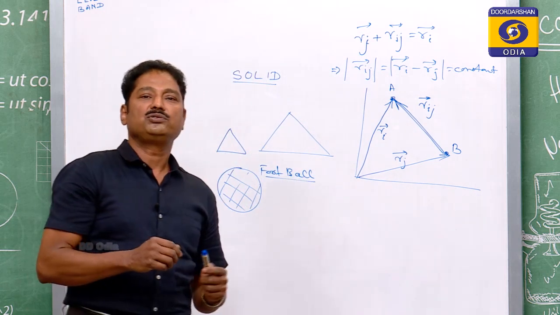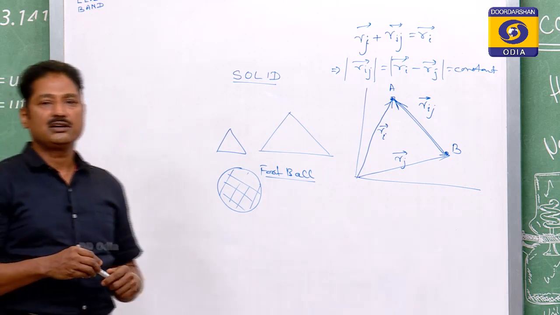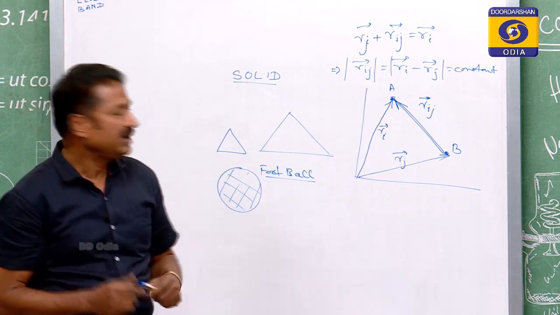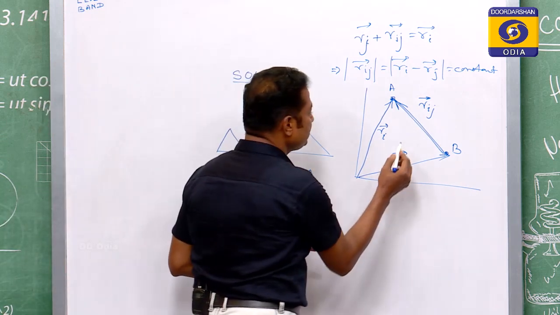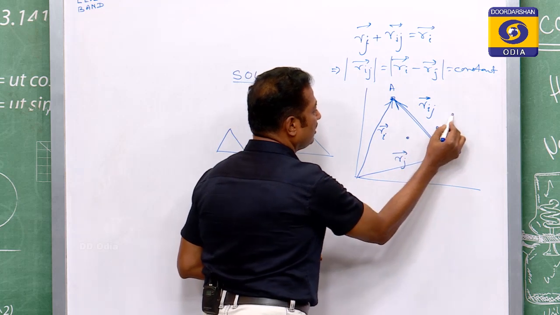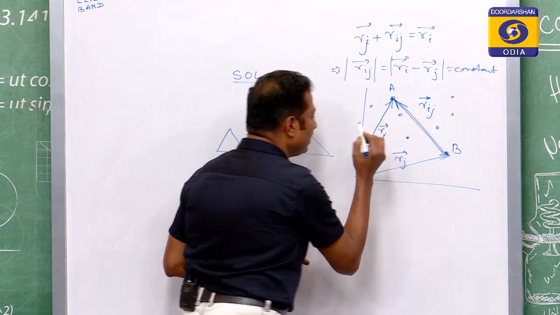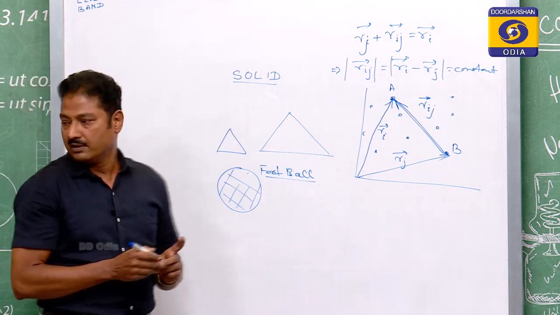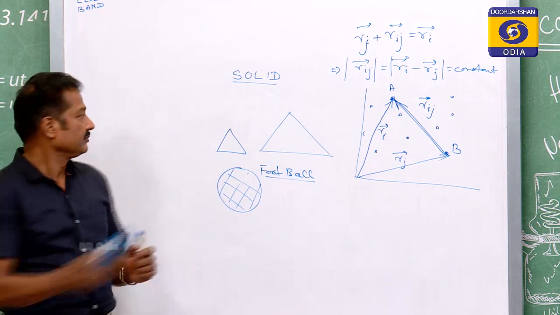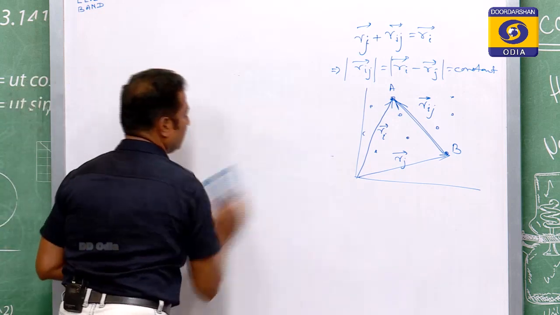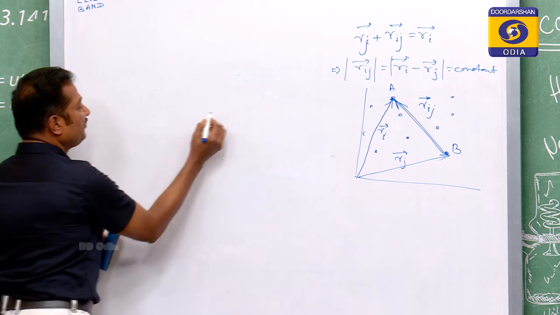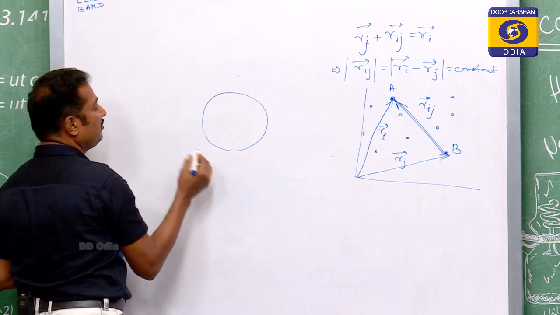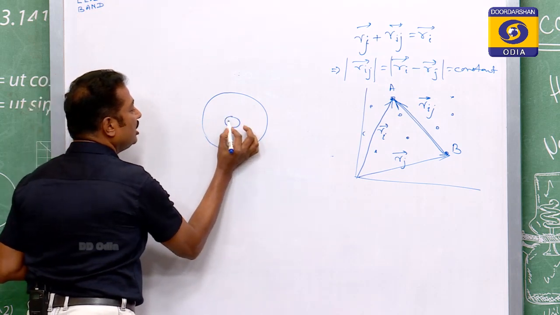So, now we should go to our exact electronics topic or solid state physics topic, that is energy level. When I talk of solid, solid consists of many atoms. Consider a single atom. This is your atom and this is your nucleus.